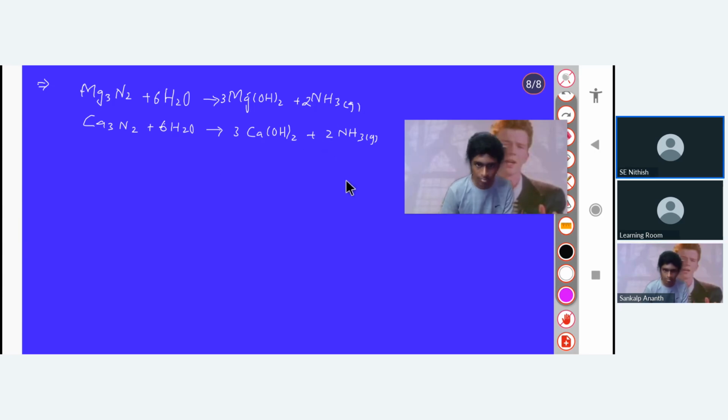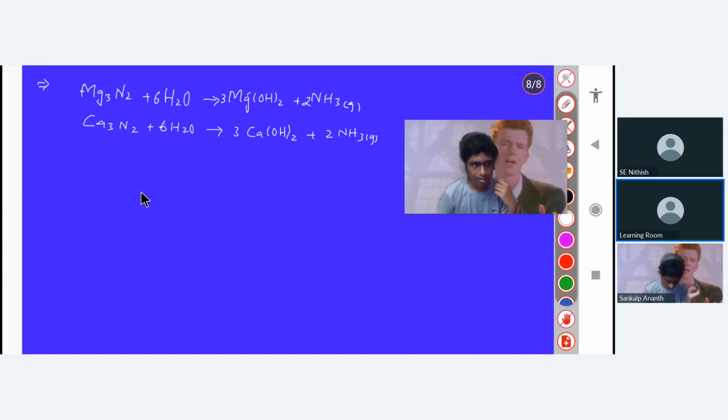So every reaction with metal nitrides, it'll end up like ammonia gas. Exactly. Whenever there is any metal nitride, ammonia will be your product. Then we are having gold, platinum, and silver. These are all metals.